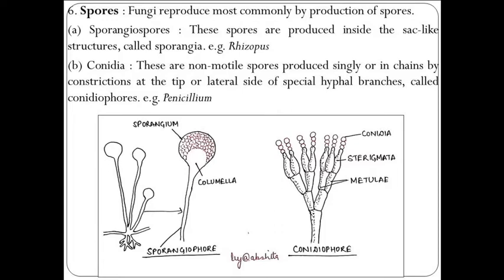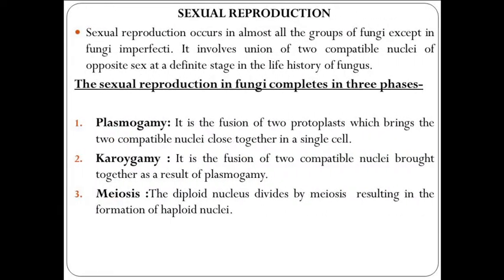There are two types of asexual spores: sporangiospores and conidia. Sporangiospores are produced inside a sac-like structure called sporangia. An example is Rhizopus. You can see in the lower left diagram the sporangia, the columella, and the spores produced. B is conidia. They are non-motile spores produced singly or in chains by constriction at the tip or lateral side of hyphae or a branch known as the conidiophore. In the lower right diagram, the conidiophore forms metulae, sterigmata, and then the conidia are formed. These are the structures for asexual reproduction.